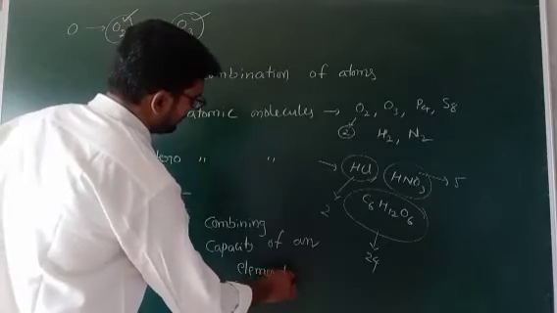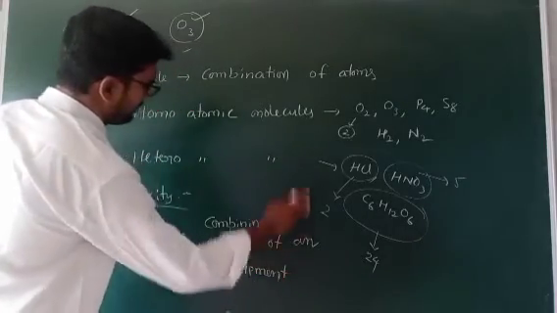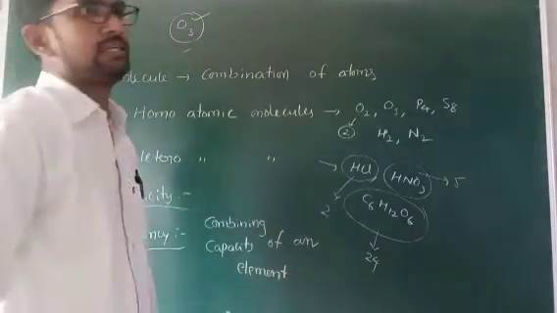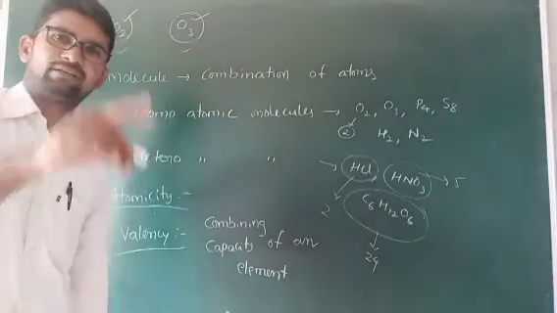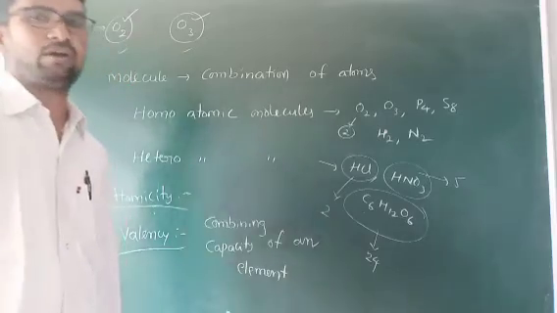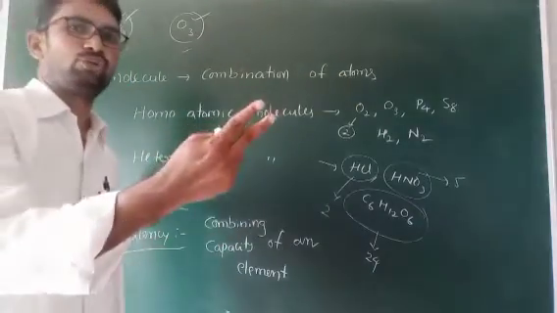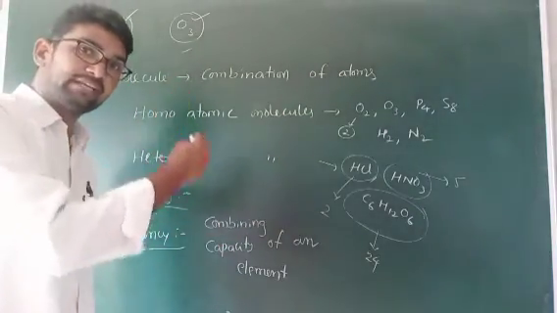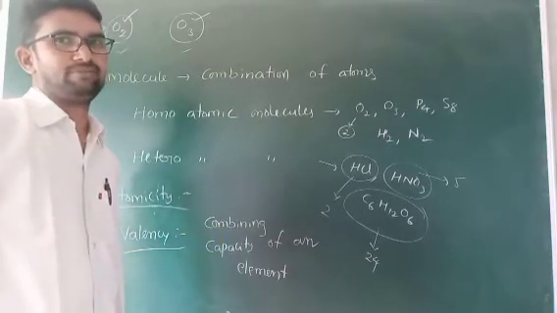Simply remember this one. Combining capacity means hydrogen can form how many bonds? 1. Nitrogen can form a maximum of how many bonds? 3. Oxygen forms how many maximum bonds? 2. This is everything depending upon the periodic table.